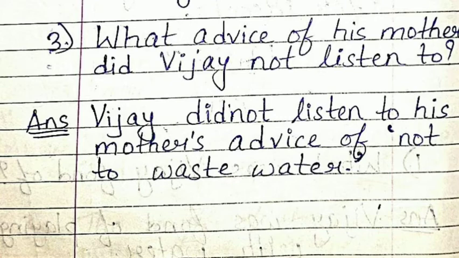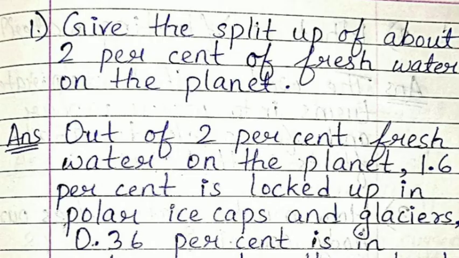Now we will continue with the second paragraph's question. That is, the first question is, give the split up of about 2% of fresh water on the planet.